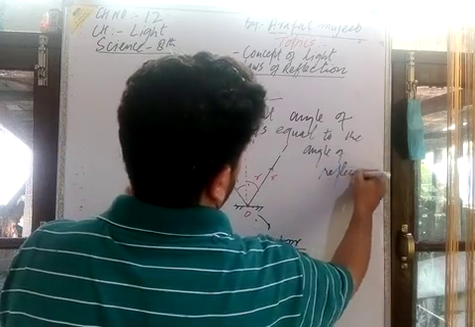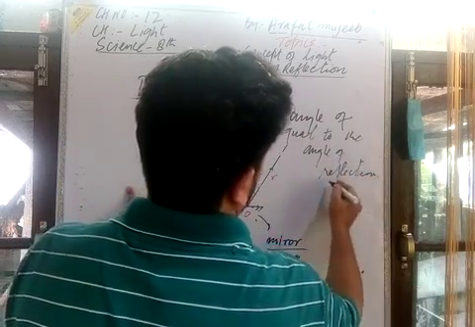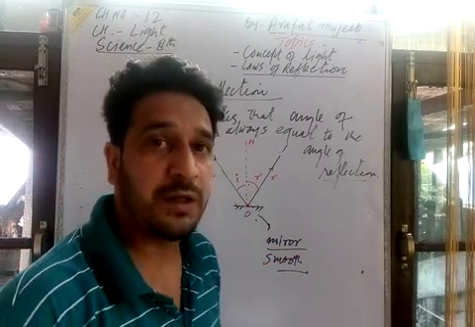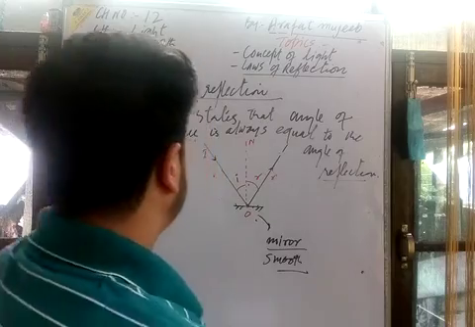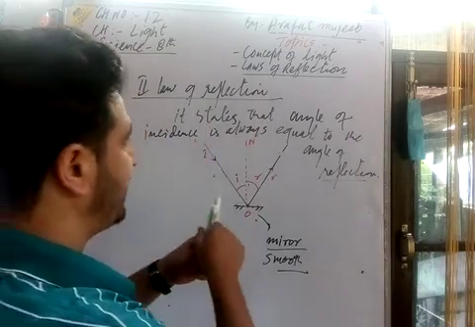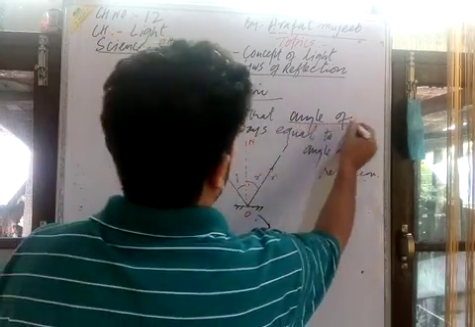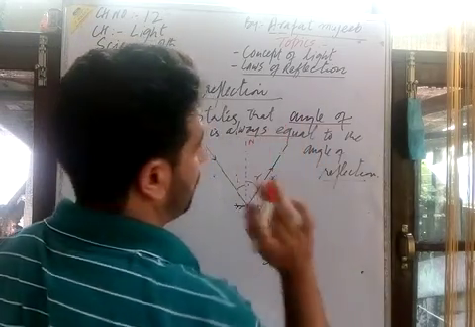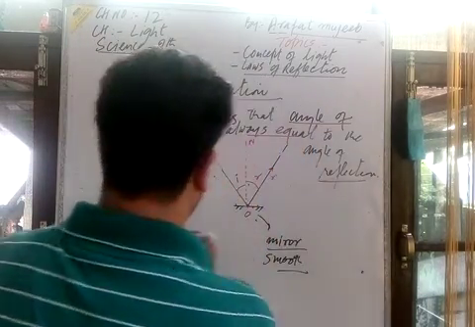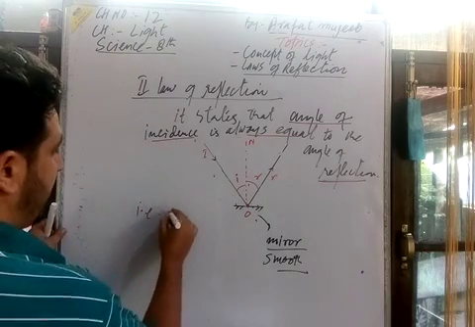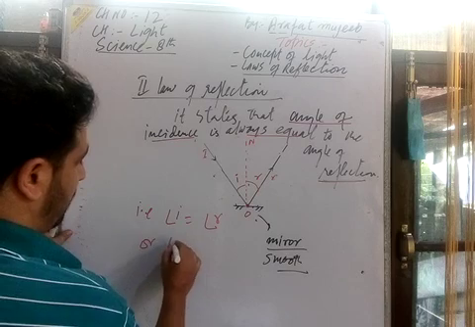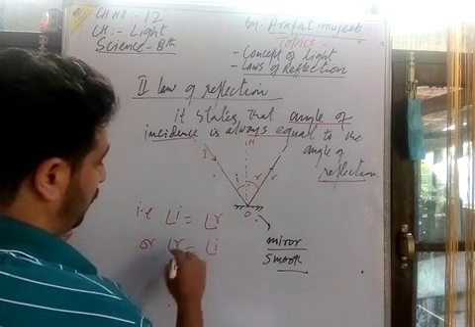With the help of this diagram, and in our examination also, with the help of a diagram explain the laws of reflection. It is the statement of the second law of reflection that the angle of incidence i should always be equal to the angle of reflection r. That means angle i should always equal angle r, in both cases.